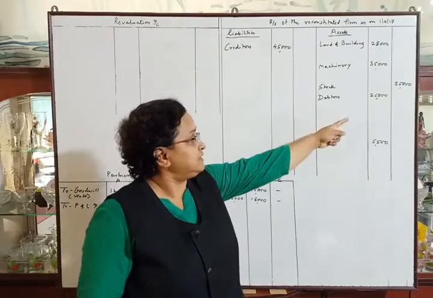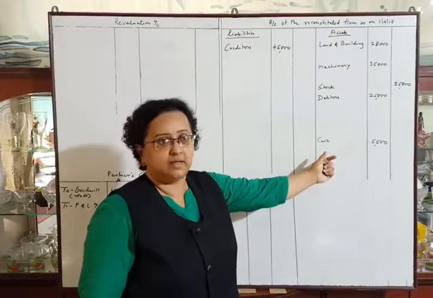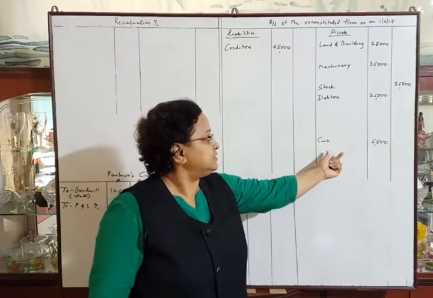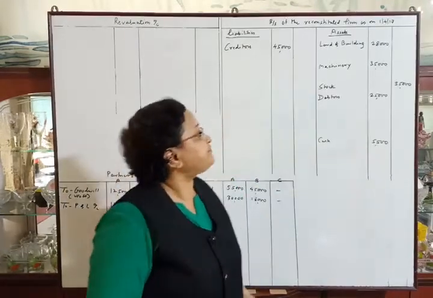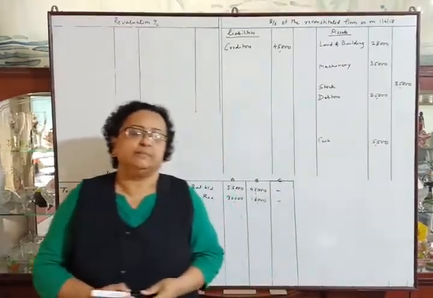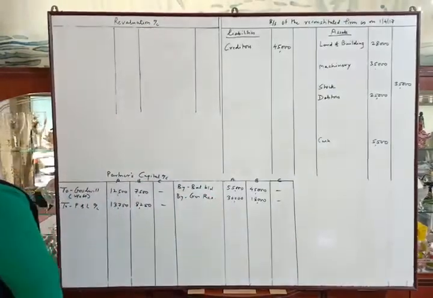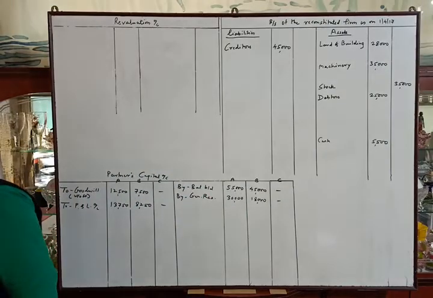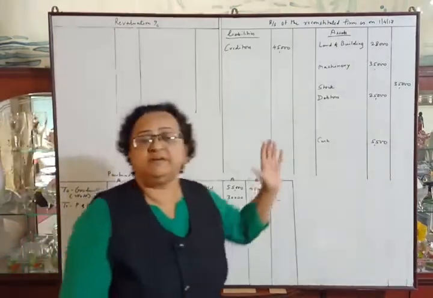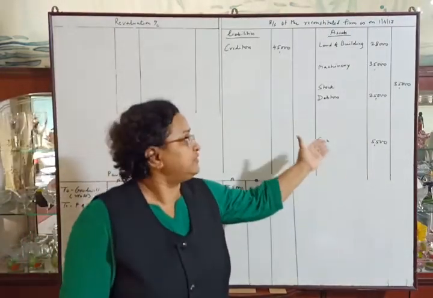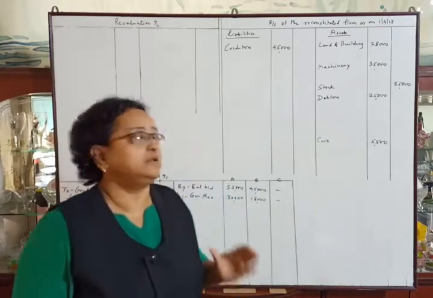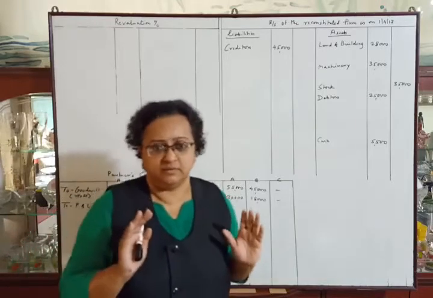Amount of debtors is in inner column, and as we will make the adjustment of amount of cash, its amount will be in inner column. I have not written the amount of investment because see the last adjustment. In last adjustment they told us that A and B took over investment. So there will not be any investment in the reconstituted balance sheet. So I have not written the old investment here. At the time of solving that adjustment, I will explain the solution.